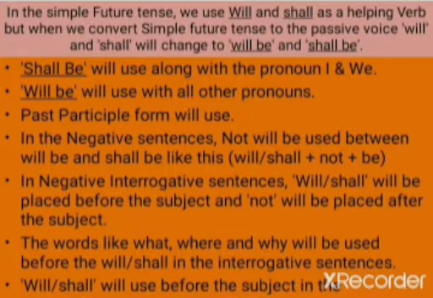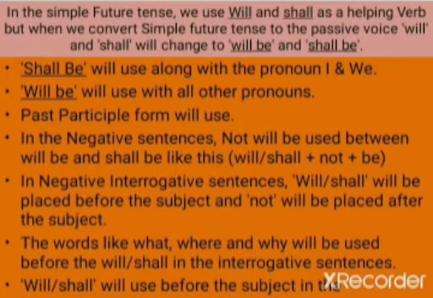Now here in the simple future tense, we can use will and shall as a helping verb, as well as we can also convert simple future tense to the passive voice, that is with the help of will and shall, and then we can change it to will be or shall be. Now let's see how we can use will be or shall be here. Shall be we use along with the pronouns I and we, and will be we can use with all other pronouns. Now past participle form will be used.